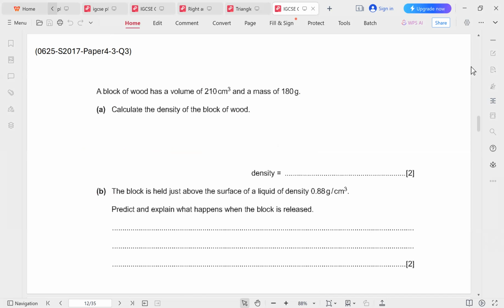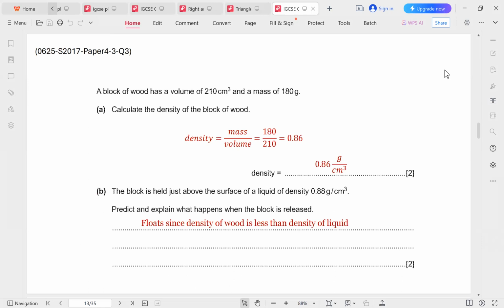A block of wood has a volume of 210 centimeters cubed and a mass of 180 grams. Calculate the density of the block of wood. Again, this is easy. Density is mass over volume.